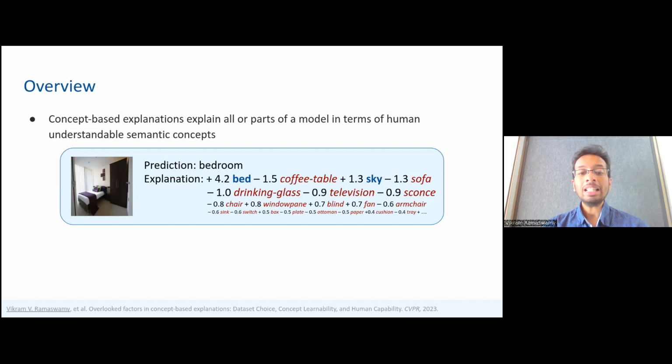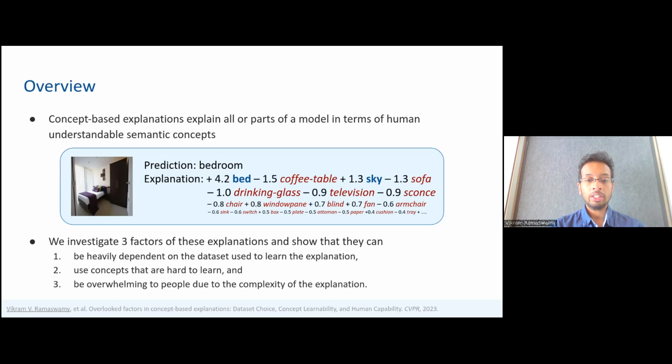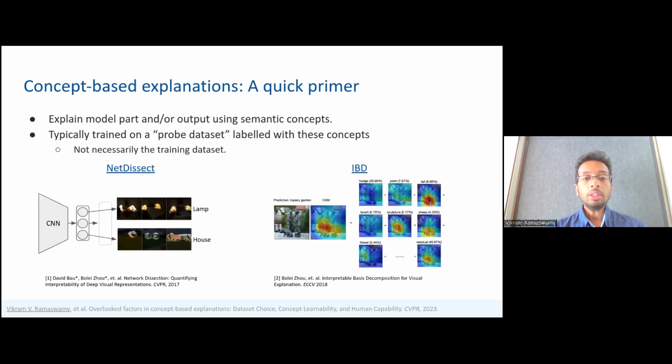While these methods are excellent for bridging the gap between humans and models, we find that current concept-based explanations make several implicit decisions when constructing the explanation, all of which affect the final output. We investigate three different factors of current concept-based explanations. First, we show that the explanation output is heavily dependent on the dataset used to train the explanation. Next, we see that the concepts used can be hard to learn. And finally, we show that these explanations can be overwhelming to people due to the complexity of the explanation. Through the rest of the presentation, we will go through these results in more detail.